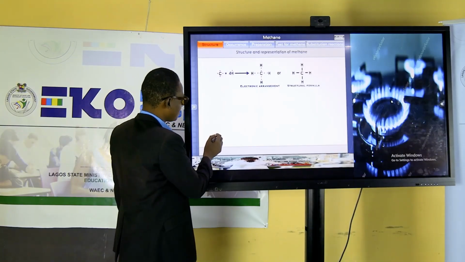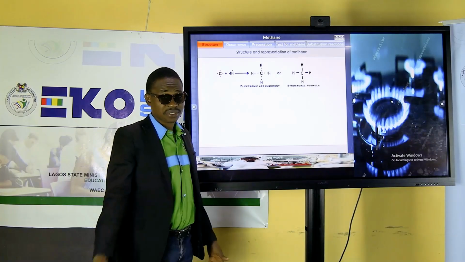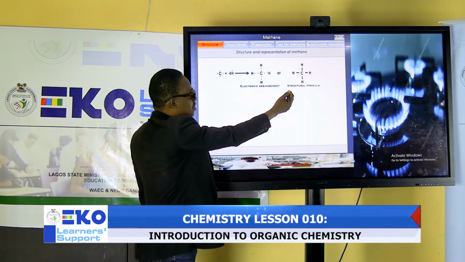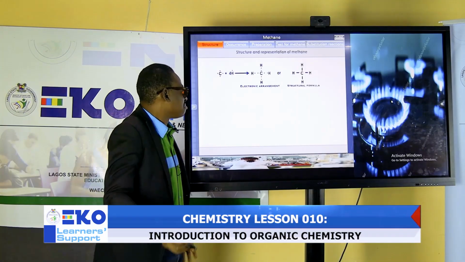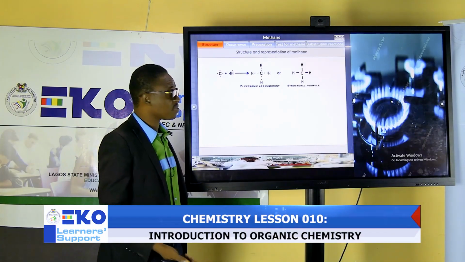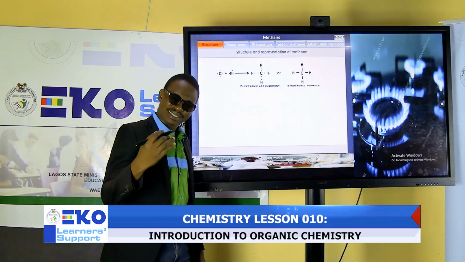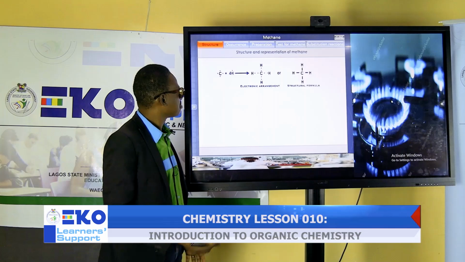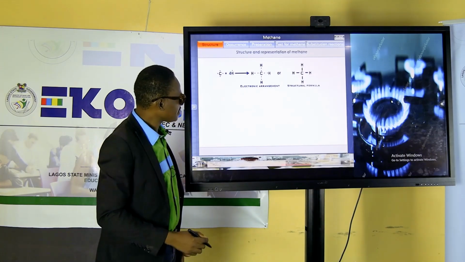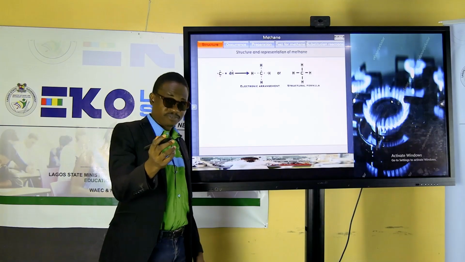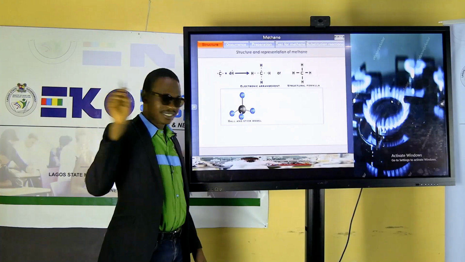Basically, what do you see? He's showing us the electronic structure of carbon. That is the structural formula of what we call natural gas. Methane is showing the electronic arrangement. Don't worry, I'm going to explain in detail to you. Well, showing a chemical reaction. Fine. I hope you are following me. Good. Wow.